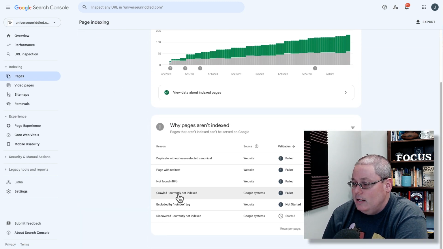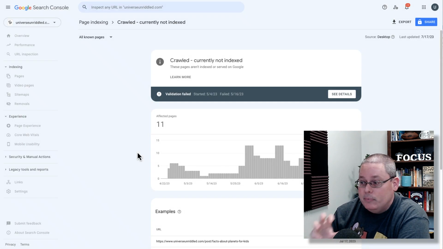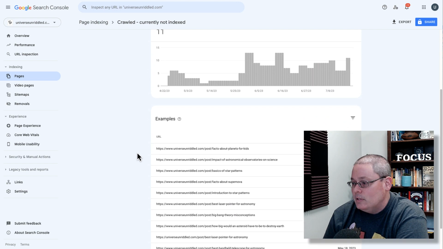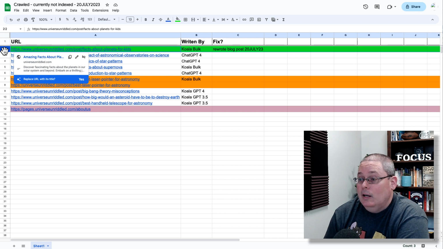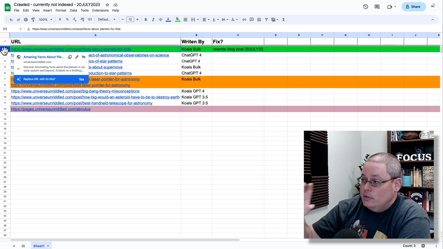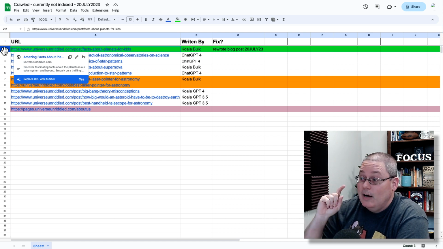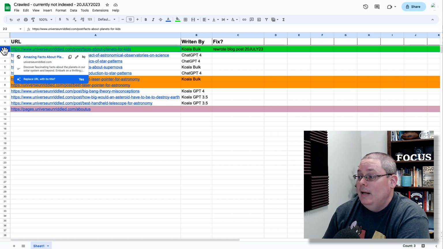Now, recently, we were looking at crawled, currently not indexed here. As we start to wrap up these 100 days, we were focused on this post right here, facts about planets for kids. I did make this spreadsheet over in Google Docs to track all the crawled, currently not indexed posts, and I was going to update each one. So far, I've only fixed this first one that was written by KoalaWriter, and I rewrote the blog post back on July 20th. So that was 2 days ago.